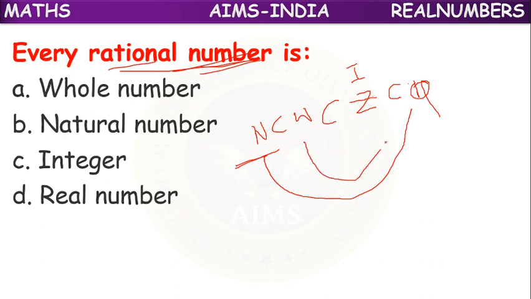All whole numbers can be rational numbers. All integers can be rational numbers. Means they are subsets. These three are subsets of rational numbers.